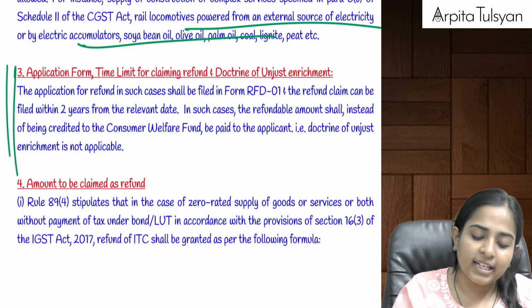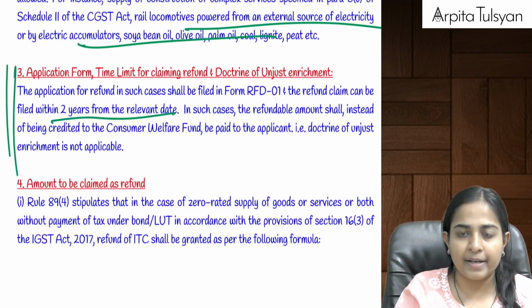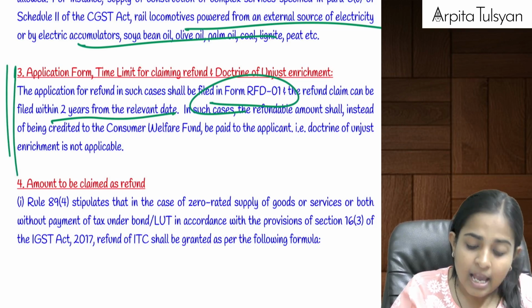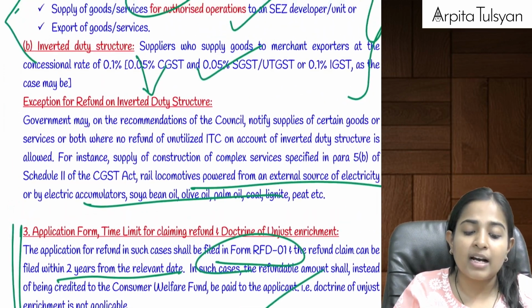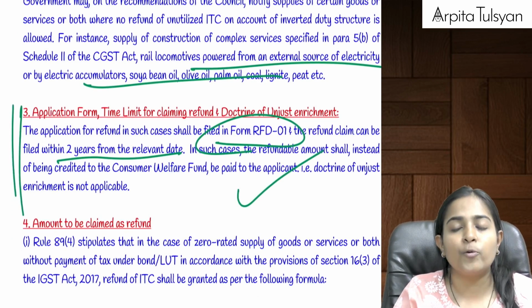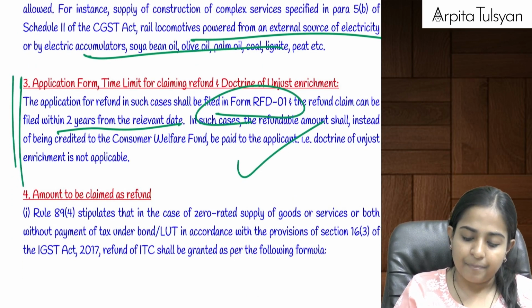Again, go within a time period of 2 years from the relevant date, same time period. Go and submit form number GST RFD 01. And in such cases, since these were covered under exceptions to unjust enrichment, this amount will not be credited to consumer welfare fund, whereas it will be paid to the applicant itself. Are you clear with this?